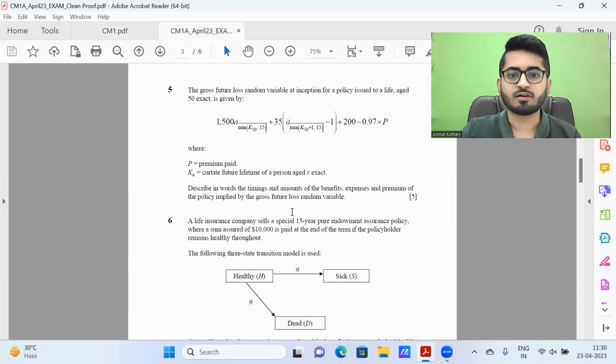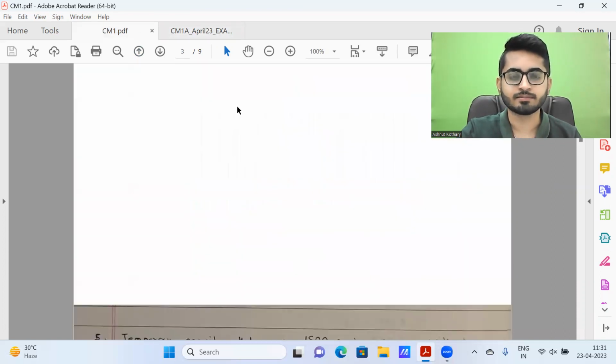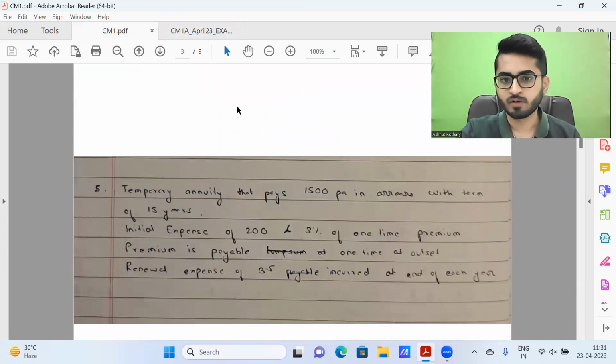Next, question 5, a random variable has been given. We need to describe in words the timings and amounts of the benefits, expenses, and premiums of the policy. So briefly, I have written these. It's a temporary annuity that pays 1500 per annum in arrear with a maximum term of 15 years. That basically means there would be no cash flows beyond 15 years. There's an initial expense of 203% of the one-time premium. Premium is payable one time at outset, renewal expense of 35 incurred at the end of each year. Or you can think of it along with payment of each of the annuity payments.